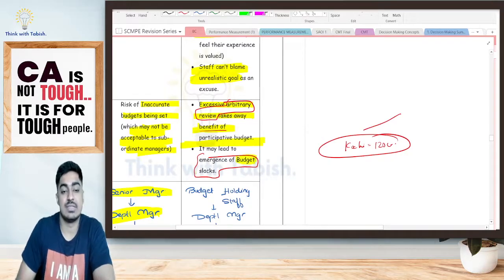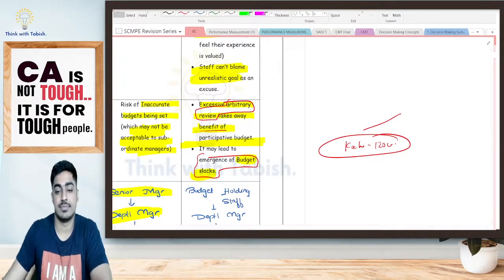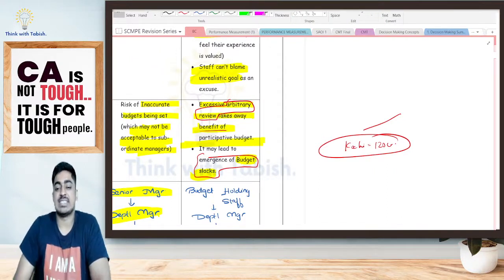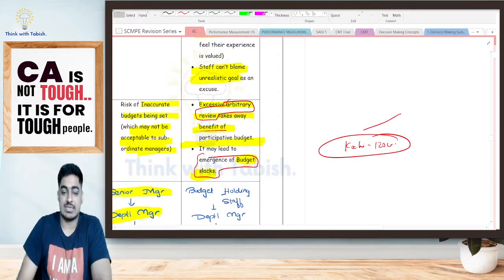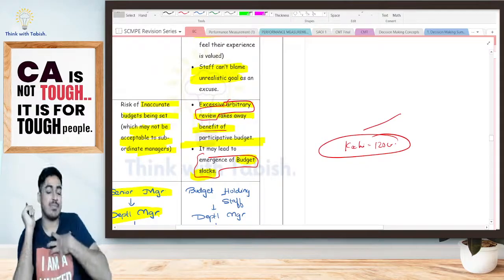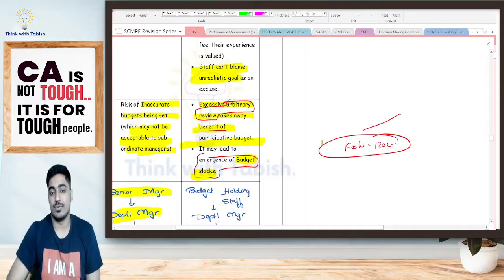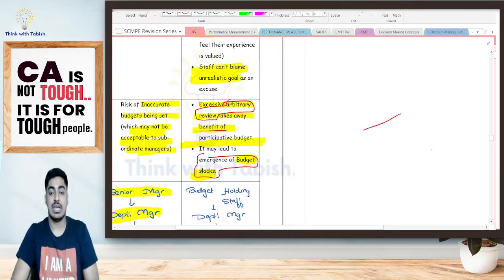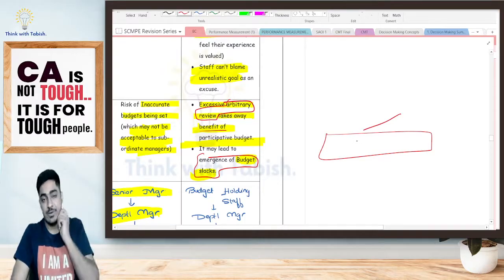Budget slack. Now, what is this budget slack, my dear students? Look at this. Suppose I am the manager, here at Kochi. Now, look at the behavioral aspect, what people are thinking. It is a participative approach.